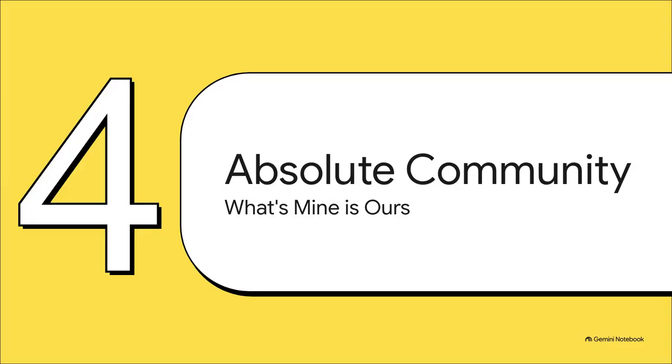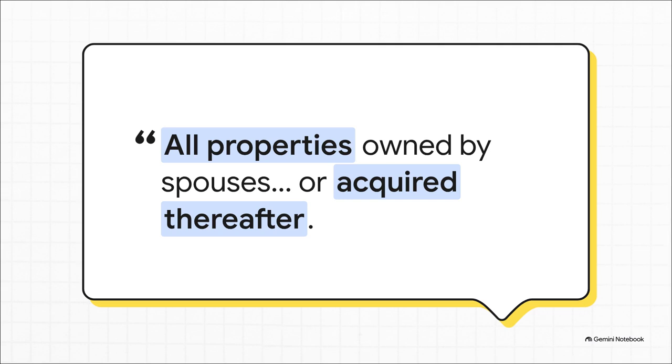Transitioning to Section 4, absolute community of property. If you're planning on getting married today without a prenup, welcome to ACP. Under this modern default, the logic shifts entirely. You can throw property follows the source right out the window. The new rule is what's mine is ours. Everything essentially merges into one massive communal pot.